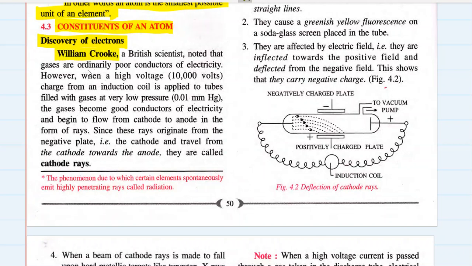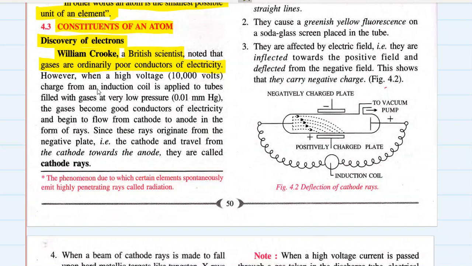William Crookes, a British scientist, noted that gases are ordinarily poor conductors of electricity. Yes, of course. Metals, in solid state, metals are the best conductors of electricity, good conductors of electricity.